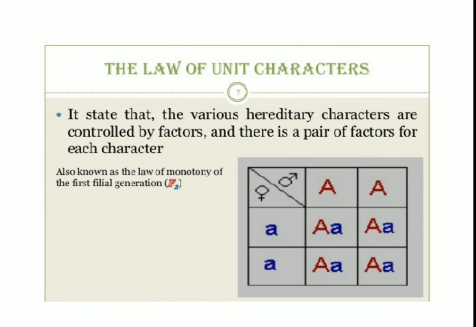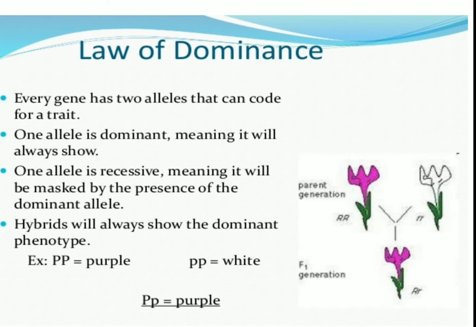The first law was the law of unit character, which states that various hereditary characters are controlled by factors, and there is a pair of factors for each character. Let me explain it to you: for one character there is one gene. Mendel called the gene a factor. So one factor for one character. This was the law of unit character.